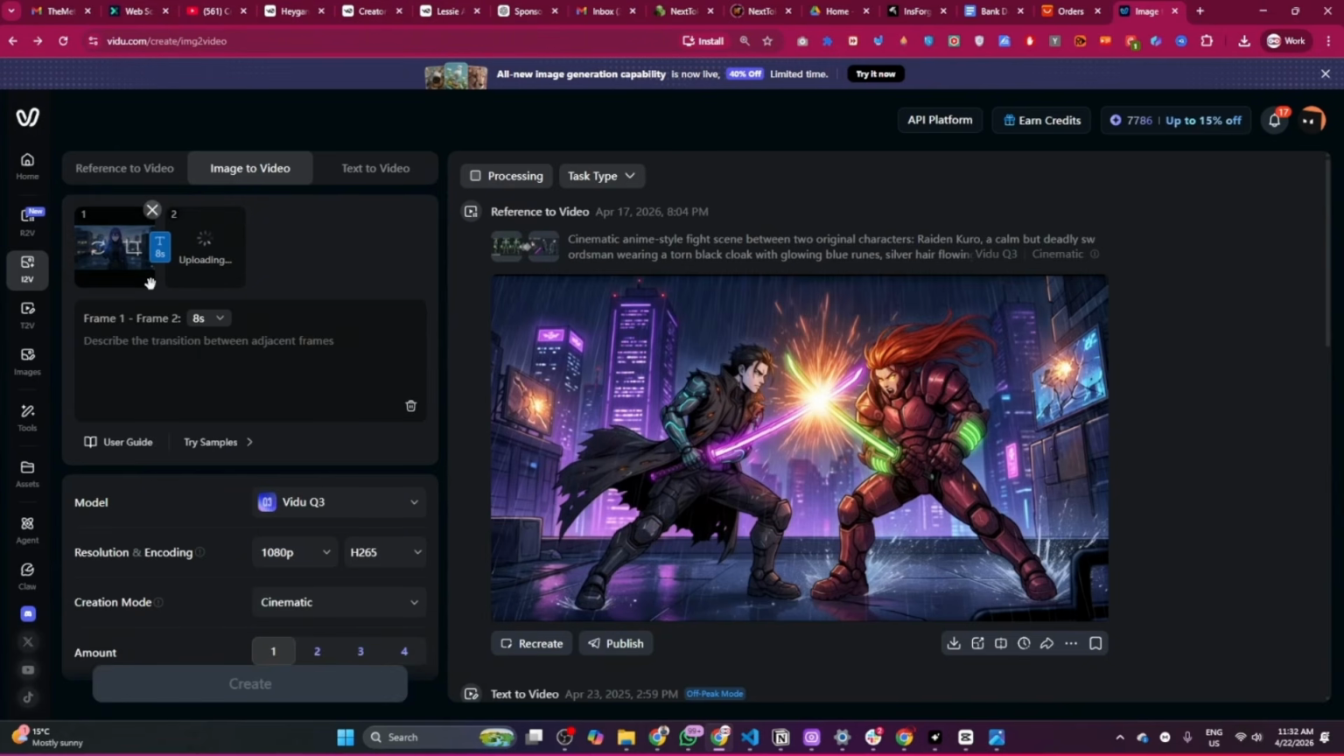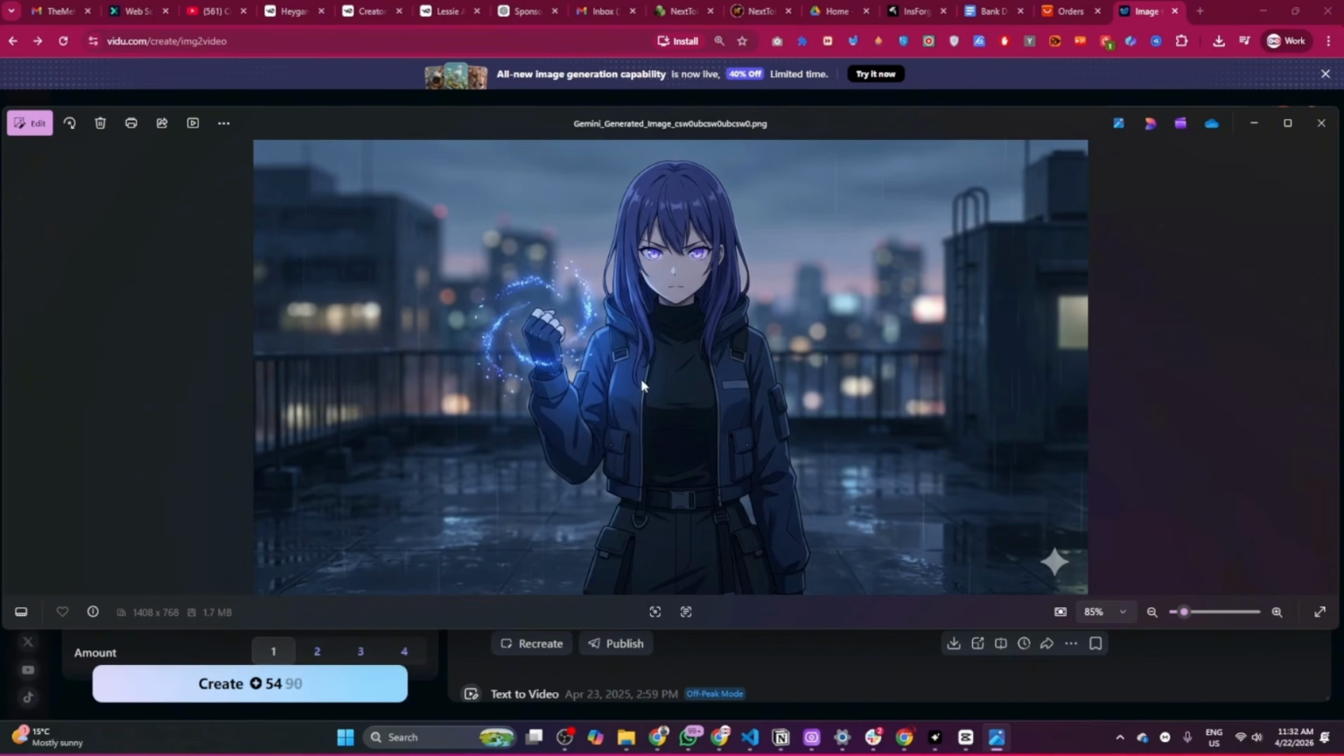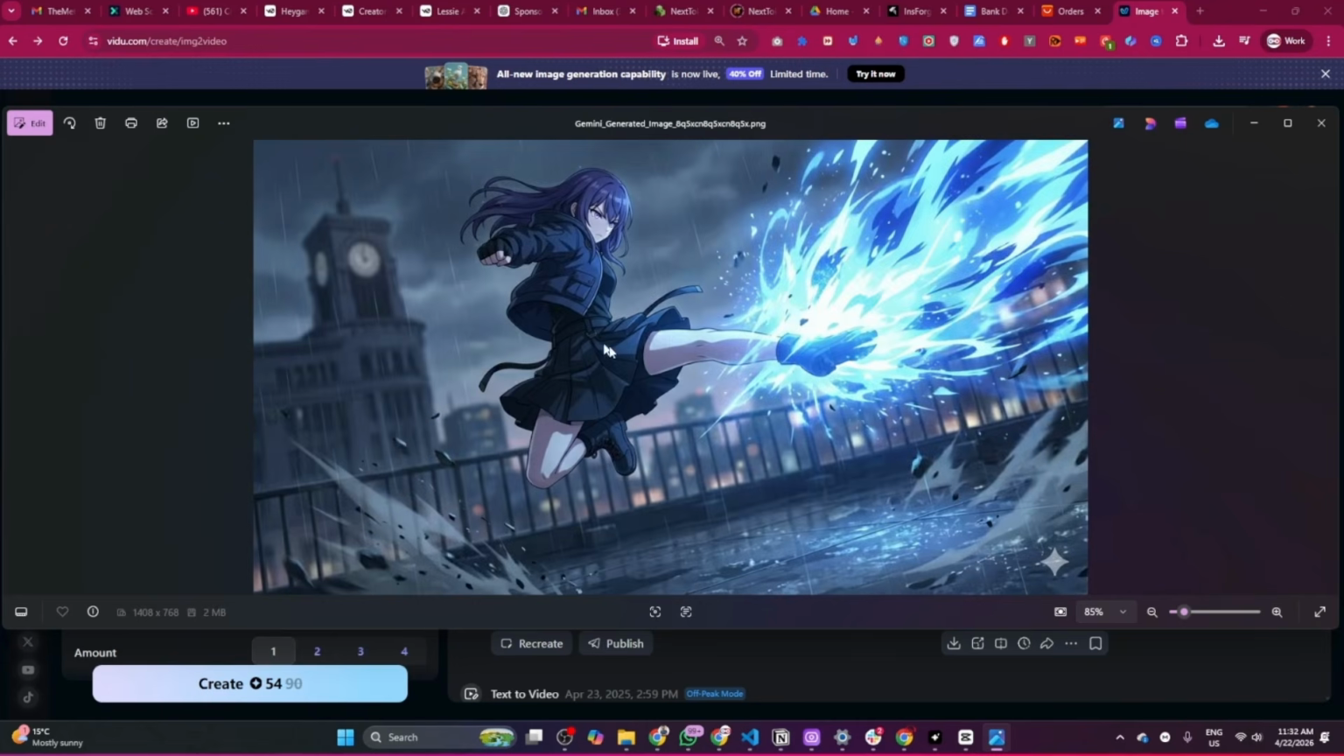So now it is going to create a video which will start from this frame and will end at this particular frame. Let me quickly show you on a bigger screen. So this is our first frame and this is the last frame. You can see in this frame she's trying to do some sort of magic spell, and now you can see in here she is in action and maybe going to attack and do something.